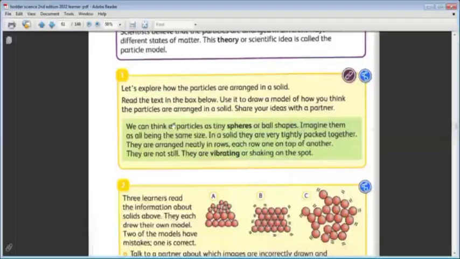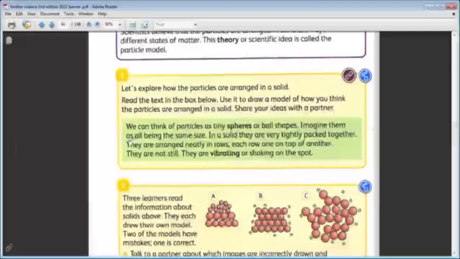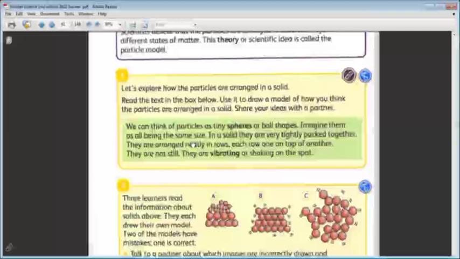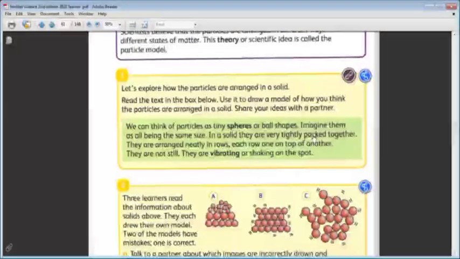So we can think of particles as tiny spheres, like this one, ball shaped. Imagine them as all being the same size. In a solid, they are very tightly packed, very close to each other.